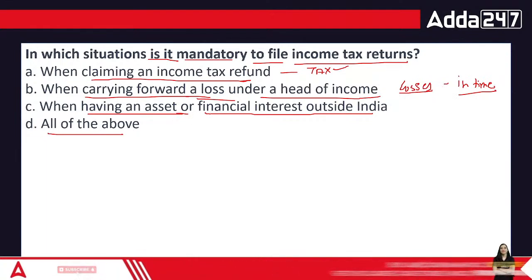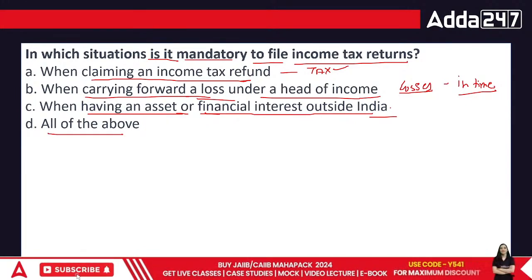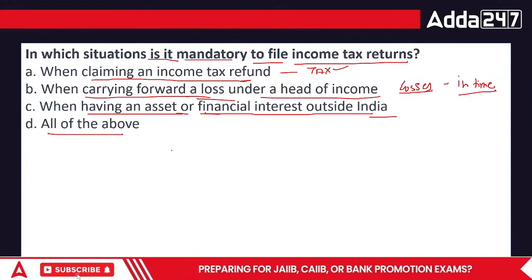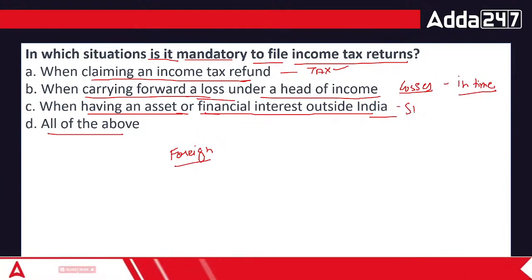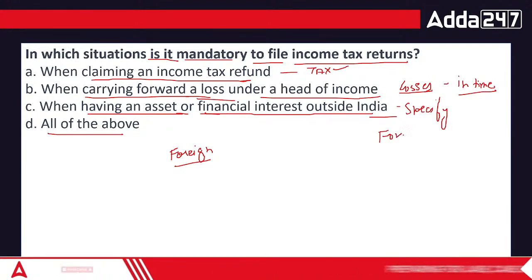When having an asset or financial interest outside India, it is compulsory for anybody residing in India, though he might be below the threshold limit, but has some interest outside India. They have a foreign property, or some foreign assets in terms of deposits or anything outside India. Then you have to file your return. You have to specify your foreign income.